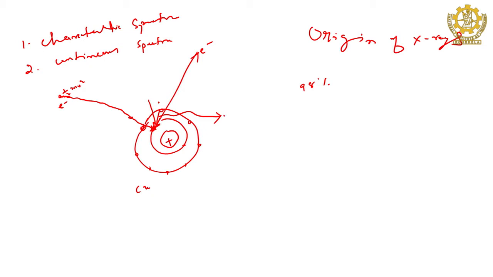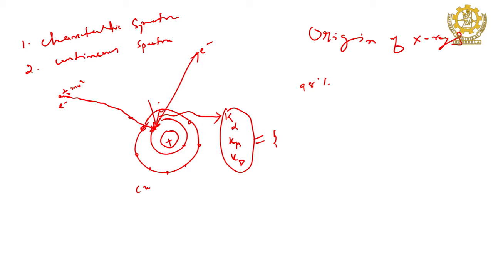That is called the K series. When it jumps from the next orbit, it is K alpha, next will be K beta, next K gamma and so on, but this is for a copper target. Similarly for molybdenum, tungsten and all others. If it is copper, then it is fixed for copper, it is not variable.